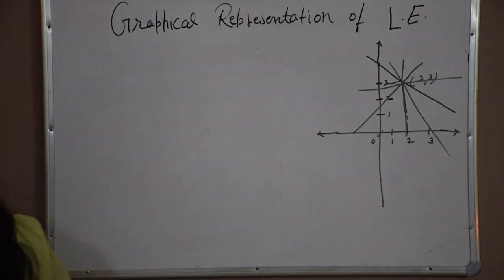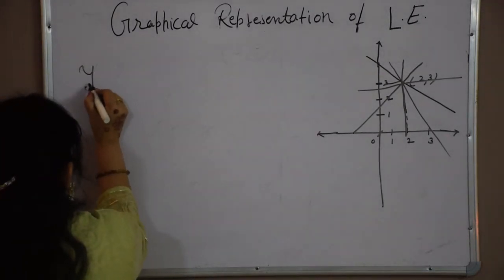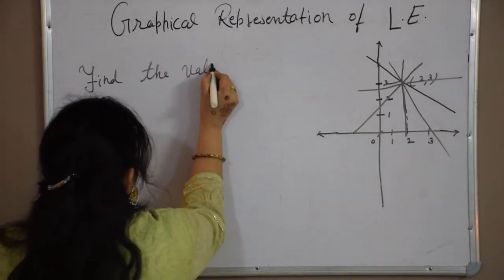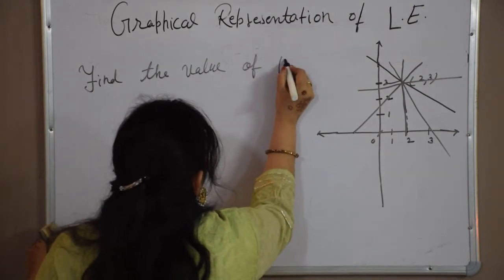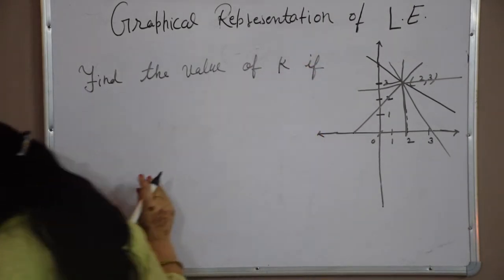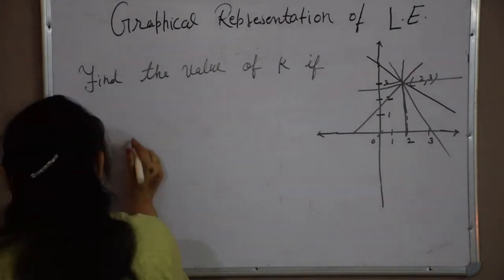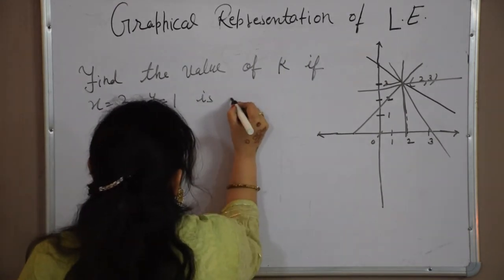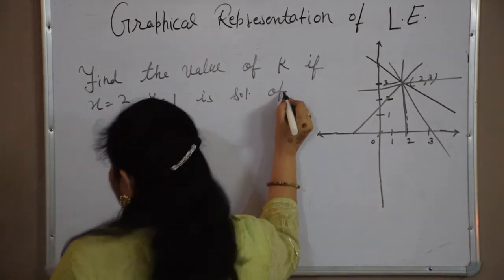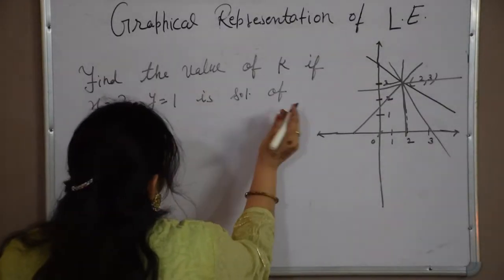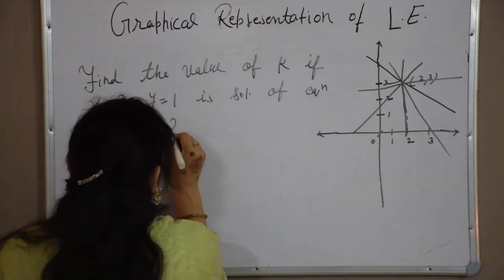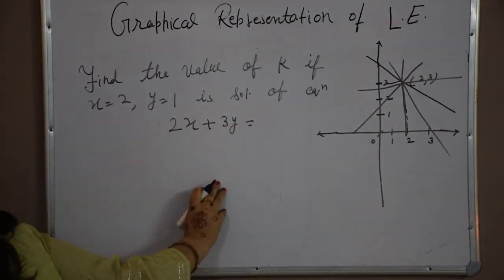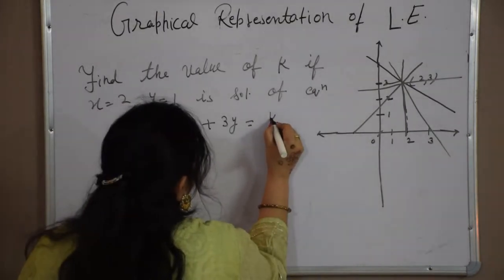Now the third case is find the value of k. If x is equal to 2, y is equal to 1 is a solution of the equation 2x plus 3y is equal to k.